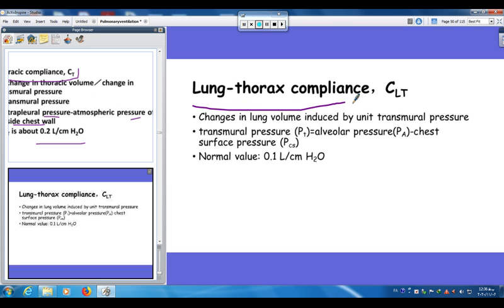Lung-thoracic compliance is the compliance of the lung together with the thorax: the changes in the lung volume induced by a unit change in transpulmonary pressure.